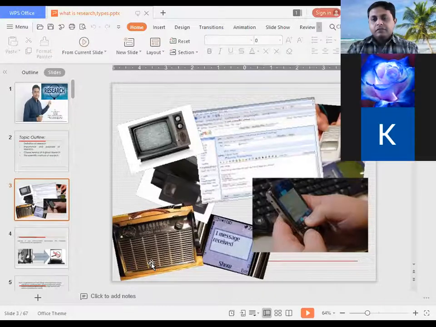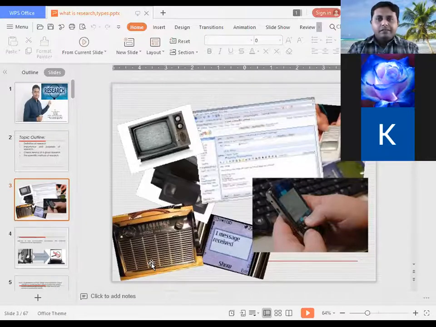Old one. See the image of the TV, television. Is the television on the screen the latest one or the old one? Old one. What about the radio? Old one, right?